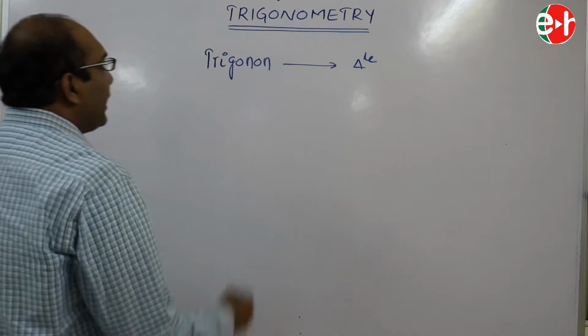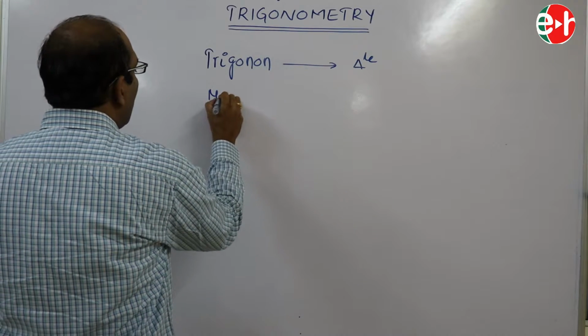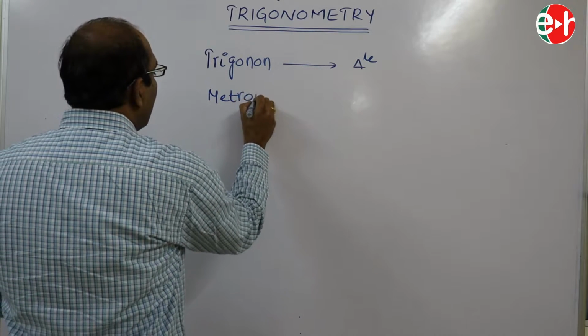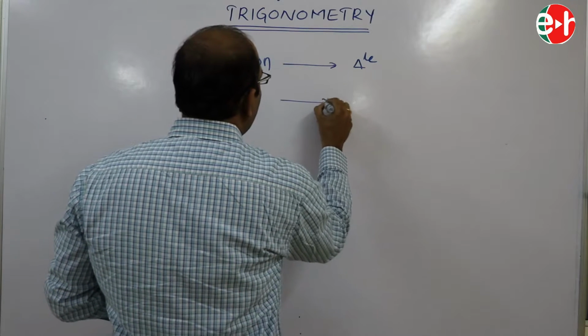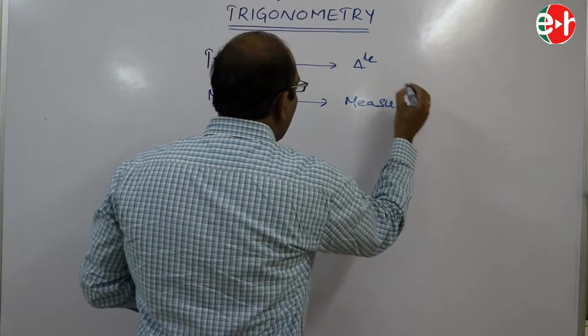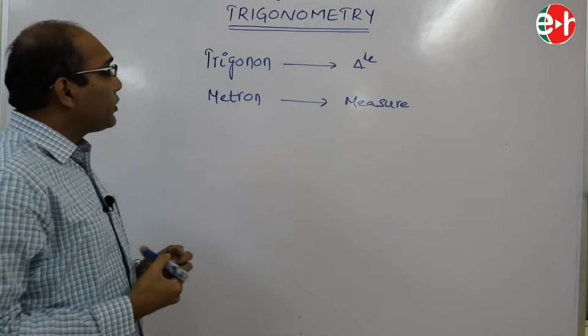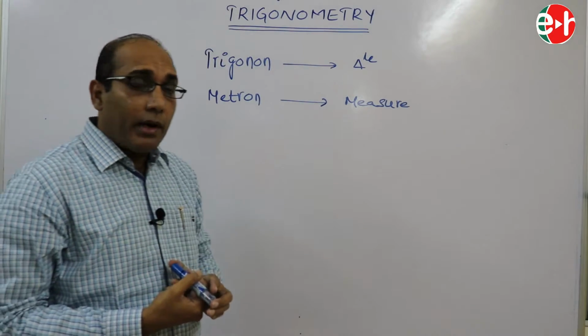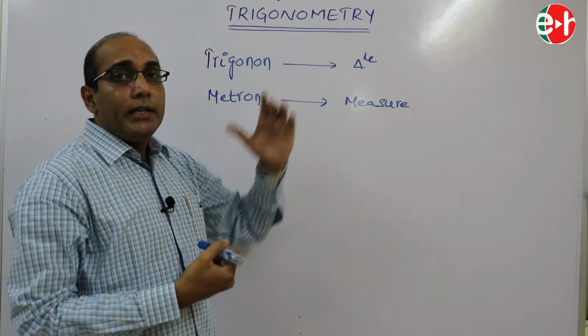The second word is metron, which means a measure. Therefore, trigonometry is nothing but measurement of a triangle.